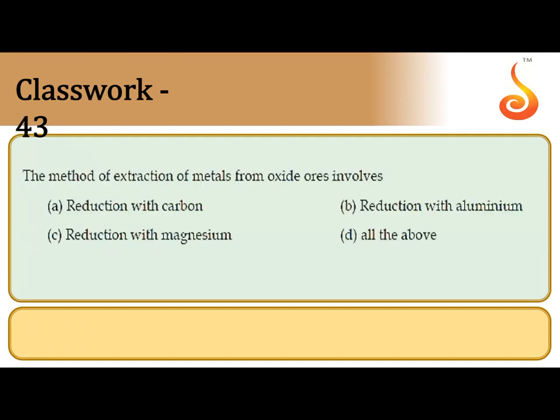The method of extraction of metals from oxide ores involves reduction. For the reduction purpose, we can use carbon as a reducing agent, or sometimes we can use aluminum for metal oxides such as Fe2O3 or Cr2O3.